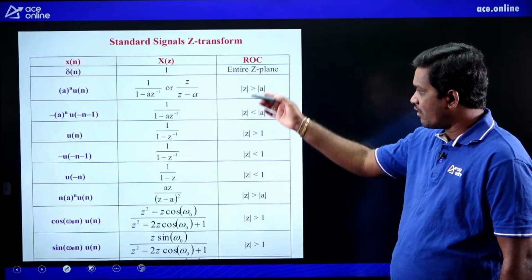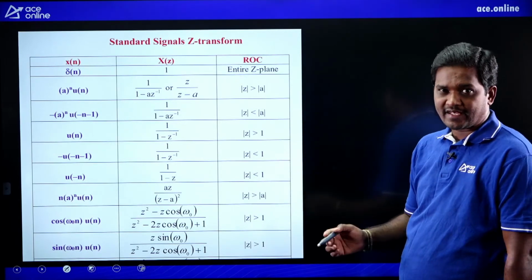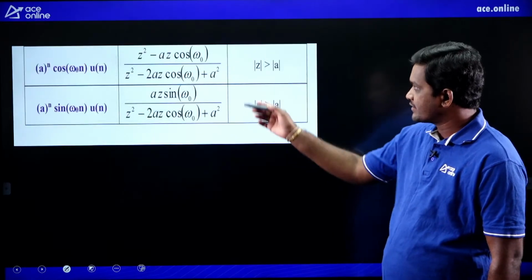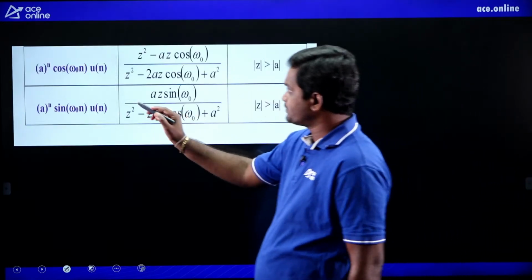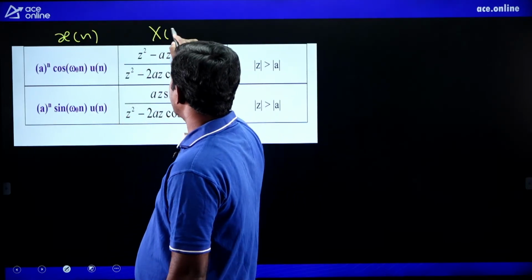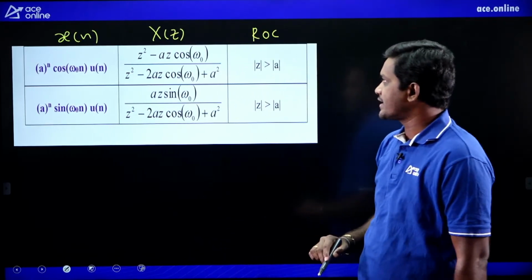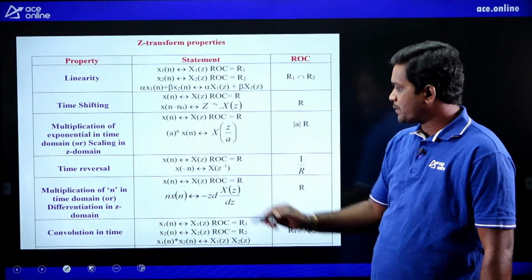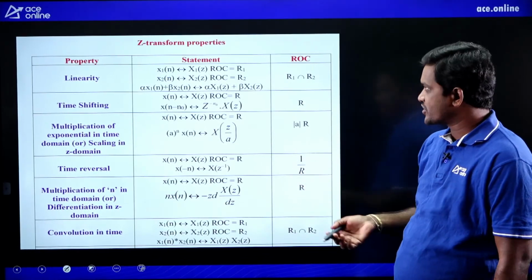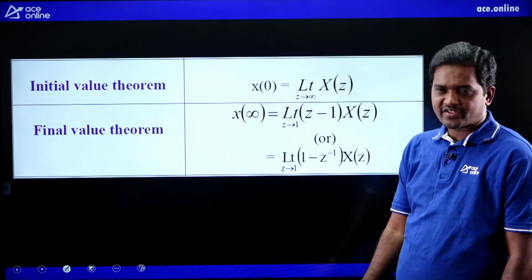Similarly, I am giving all the standard signal transforms in one table. Make a note of this. These are the standard signal Z-transforms: x of n, capital X of z, and ROC. Please make a note of this. Next, these are the properties I have listed in one table. Please make a note of this after the session. This is also the initial value theorem, final value theorem, and property statements.